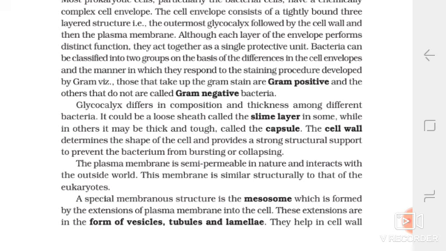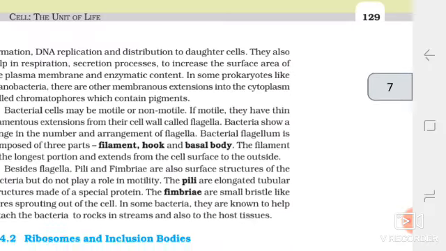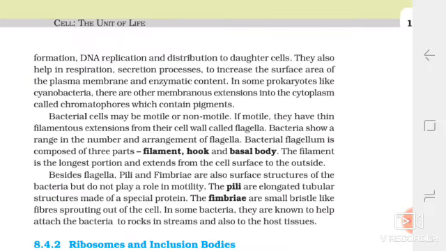A special membranous structure is the mesosome, which is formed by the extension of the plasma membrane into the cell. These extensions are in the form of vesicles, tubules, and lamellae. They help in cell wall formation, DNA replication, and distribution to daughter cells. They also help in respiration, secretion processes, and to increase the surface area of the plasma membrane and enzymatic content. In some prokaryotes like cyanobacteria, there are other membranous extensions into the cytoplasm called chromatophores, which contain pigments.